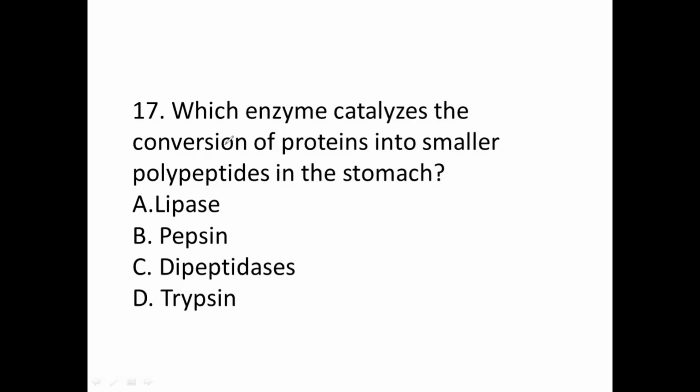17th question: which enzyme catalyzes the conversion of proteins into smaller polypeptides in the stomach? Stomach enzymes, again two enzymes, pepsin and renin. Whichever of the two is in the options, you can select it. So option B is the correct option, because lipase acts on lipids. Trypsin is present in the small intestine. Dipeptidases are also present in the small intestine. Trypsin is released from pancreatic juice. Dipeptidase is released from intestinal juice. So for the 17th question, the correct option is option B.